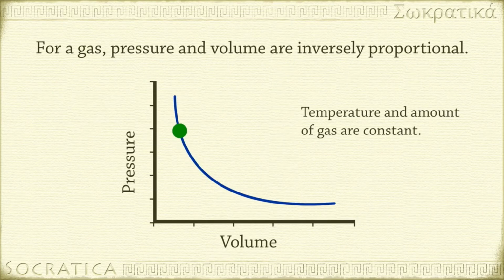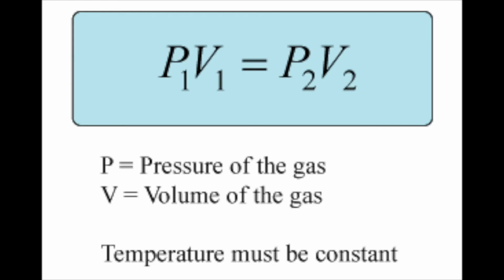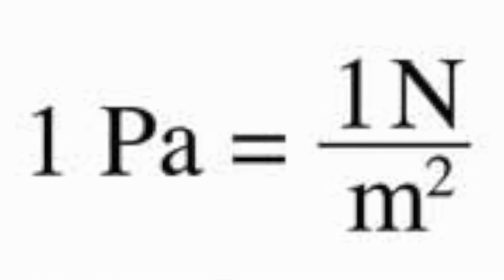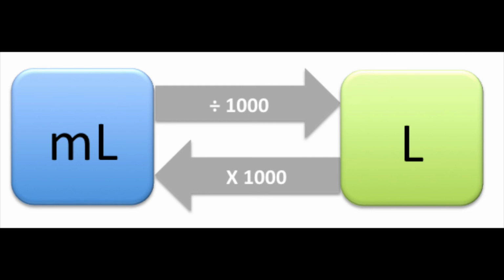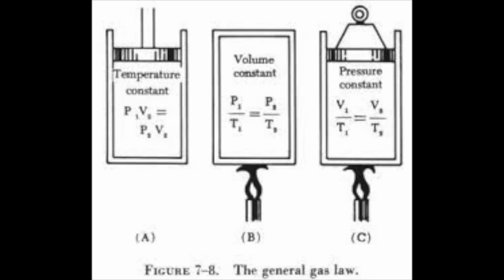So we can now draw an equation that relates pressure and volume in one set of circumstances to pressure and volume in another set of circumstances, because we know that they're inversely proportional. The equation is P1 times V1 equals P2 times V2. Now, the unit for pressure will be pascals, Pa, and for volume it can be liters, milliliters, etc. So in a graph, Boyle's law looks like this. When pressure increases, volume decreases. So here are the three gas laws equations summarized.